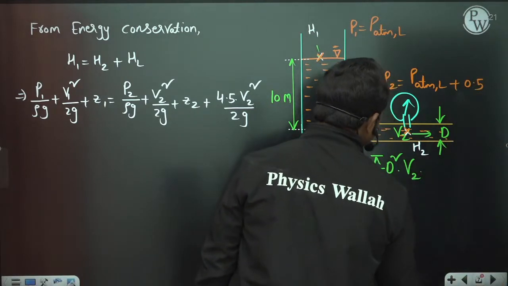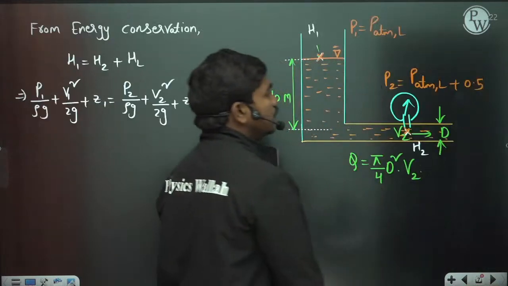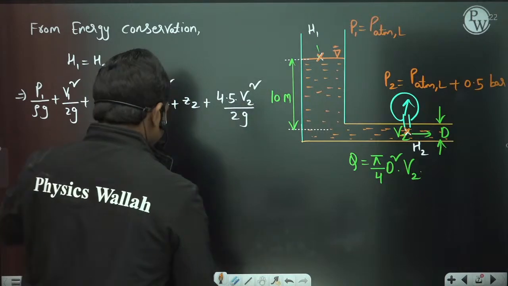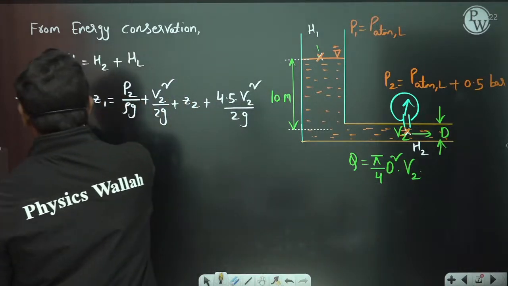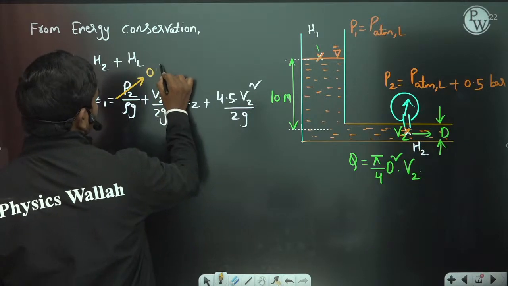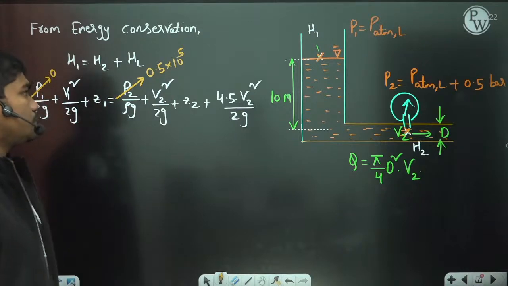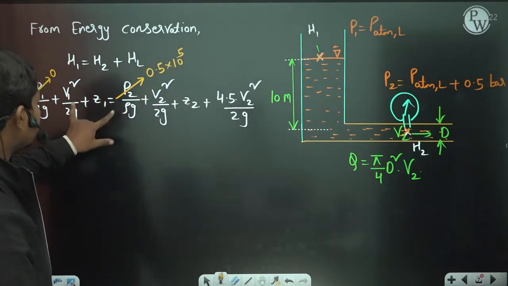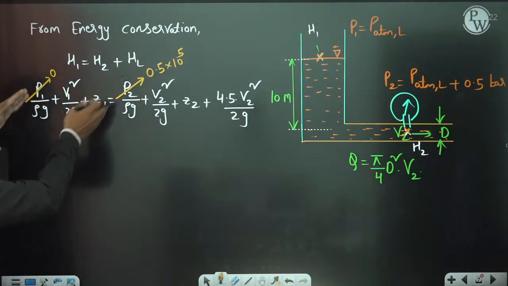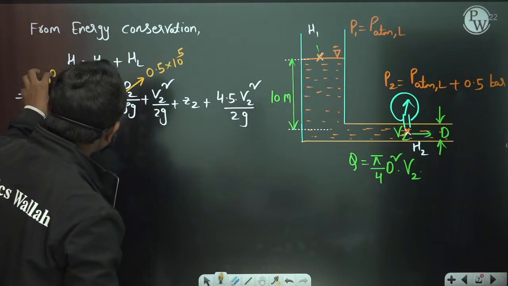Because it is showing 0.5 bar, the water level shows 0.5 bar. So if you see, this is 0.5 bar actually. Now if you apply here, you can take this value P1 as 0, for example, and P2 can be taken as 0.5 bar, which in pascals is 0.5 into 10 to the power 5 pascals. That's the difference between these two, because even if you write PATM plus this value, PATM gets cancelled on both sides.